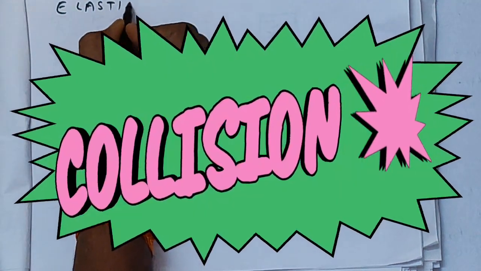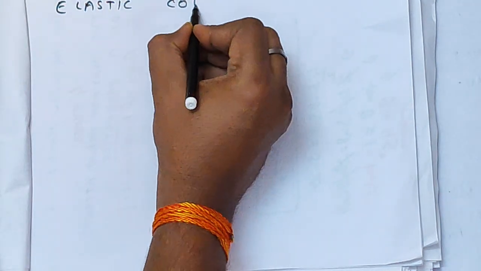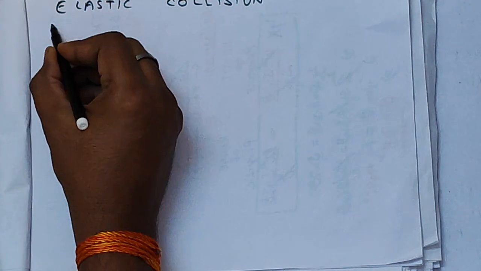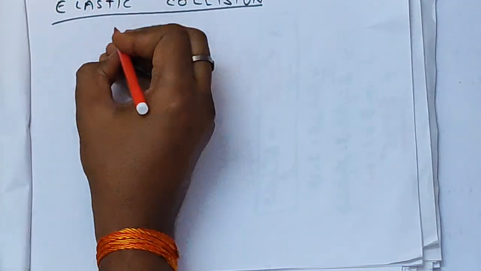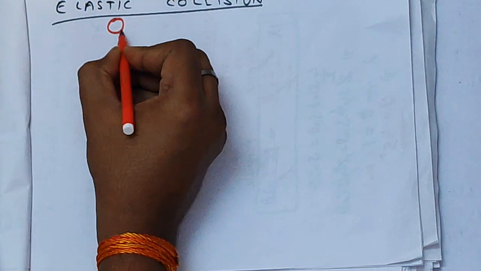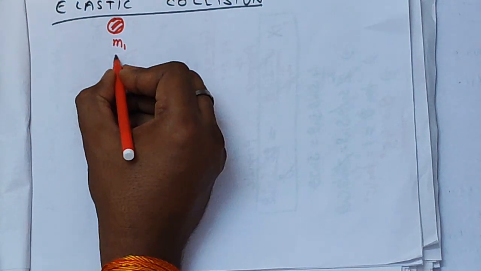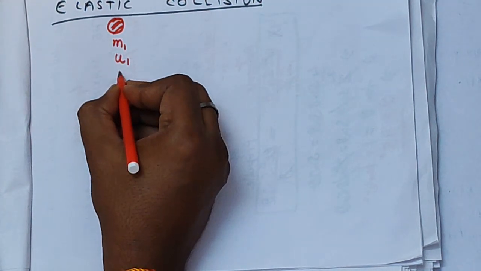So what is collision? A collision is said to take place when two bodies physically collide against each other, when they come into contact with each other with some velocity. Then that is called a collision. There are two types of collision: elastic collision and inelastic collision.